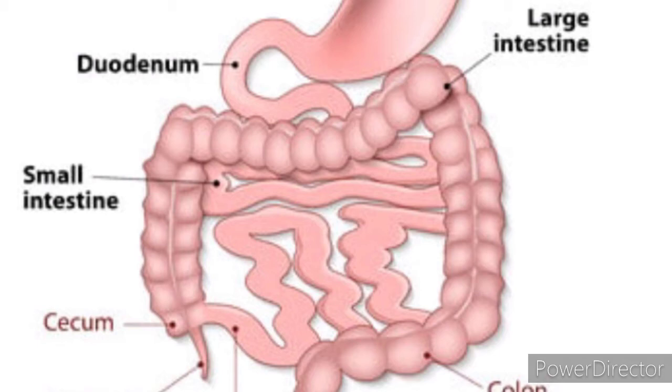This juice also contains the enzymes maltase, lactase, sucrase, peptidase, lipase, nucleotidase and nucleosidase. All of these act on the breakdown products of bile and pancreatic digestion.